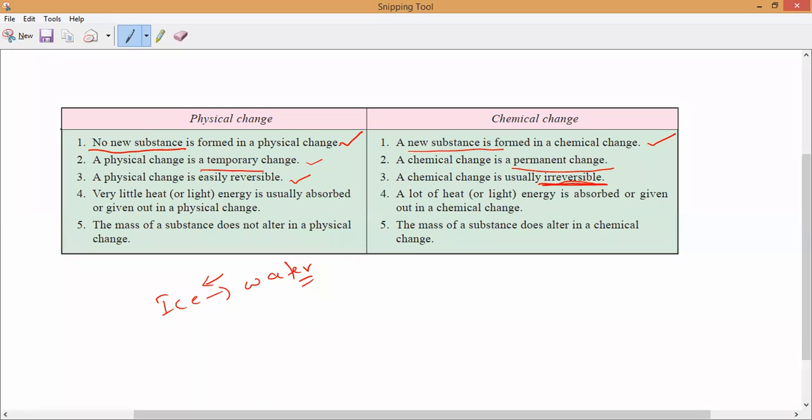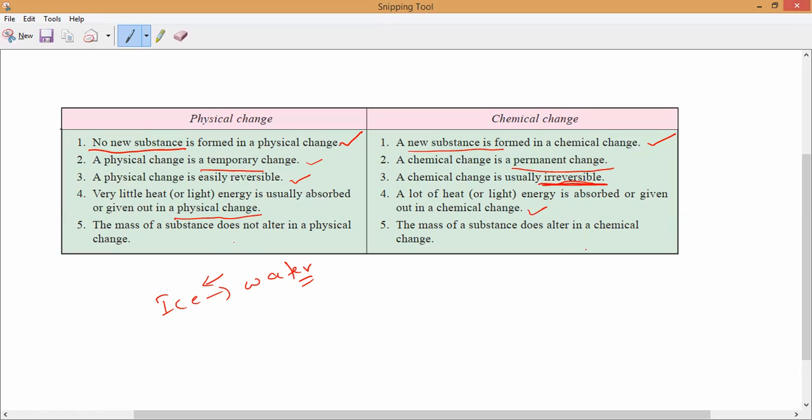Write it down. Next, very little heat energy is usually absorbed or given out in a physical change. Means not much energy will be released or absorbed during physical change, but in chemical change, a lot of energy may be absorbed or a lot of energy may be released. That is what you have to remember. A lot of heat energy is absorbed or given out in a chemical change. That is the fourth point.